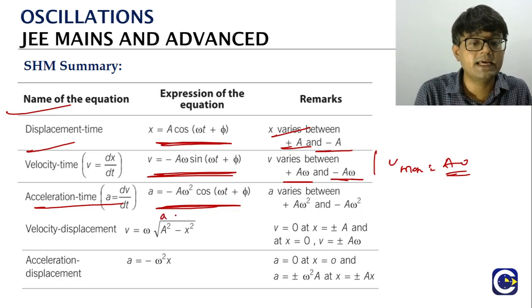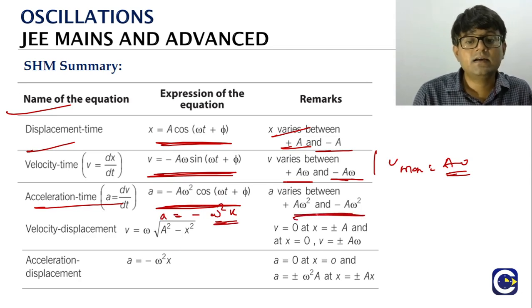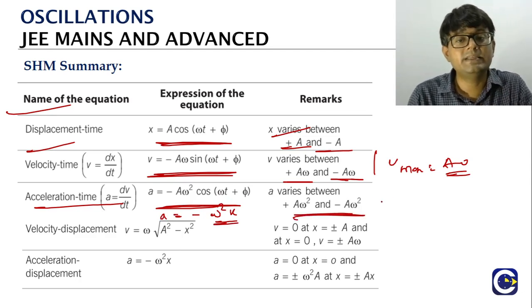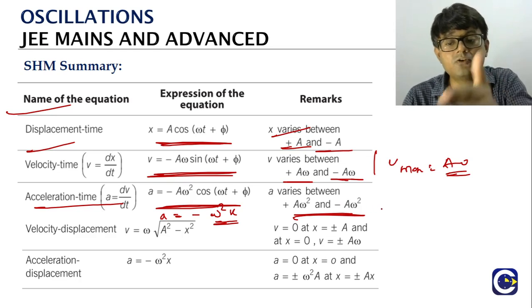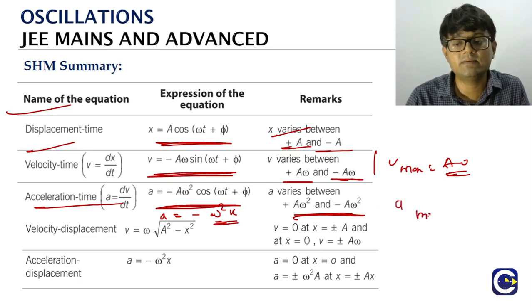Acceleration, minus a omega square into cos(omega t plus phi). This is what we can see. Acceleration is equal to what? Minus omega square into x. You can see the acceleration function will be changing from where? Plus a omega square to minus a omega square. So what is the acceleration maximum value? A omega square.